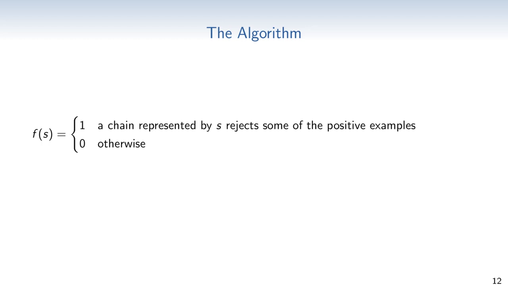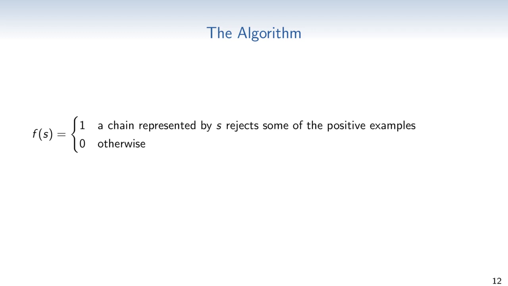Note that f is easy to implement. For each positive example, we check if the example is accepted by the chain. This is essentially building the product between the lasso-shaped example and the chain and checking if a rejecting state can be visited infinitely often in the product. How to do this is known from classical state-based model checking.